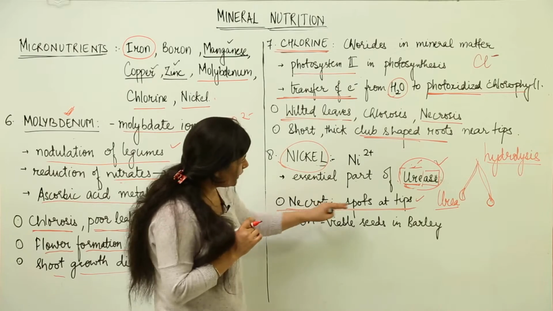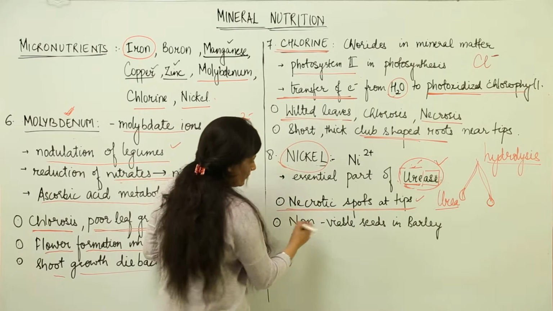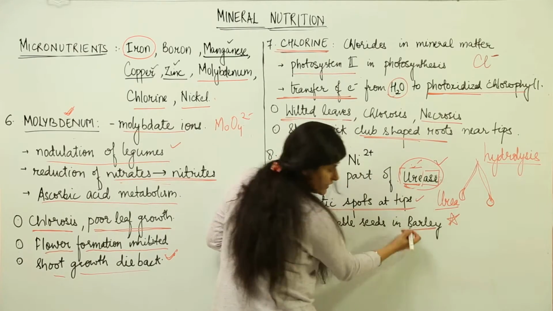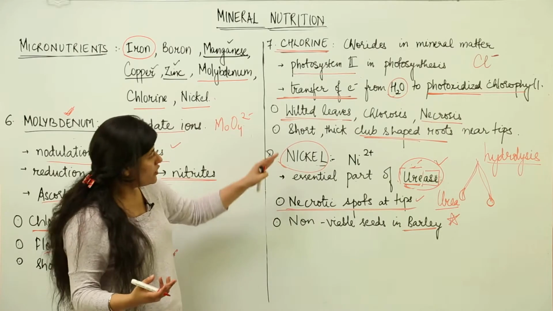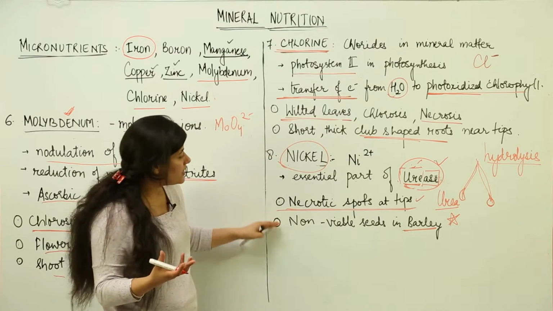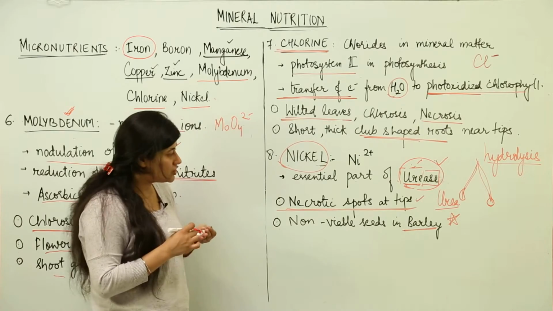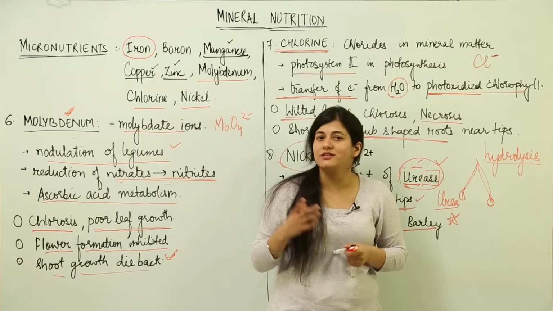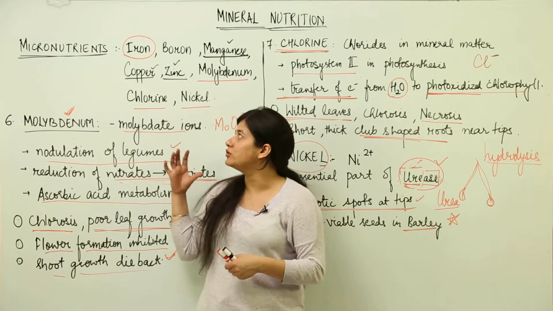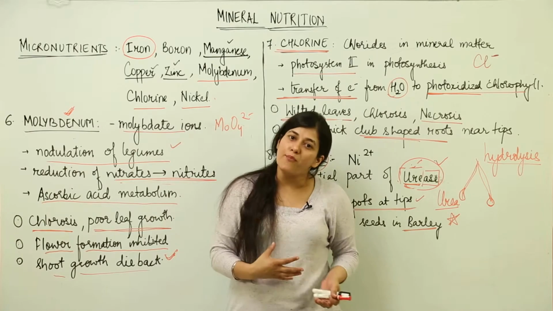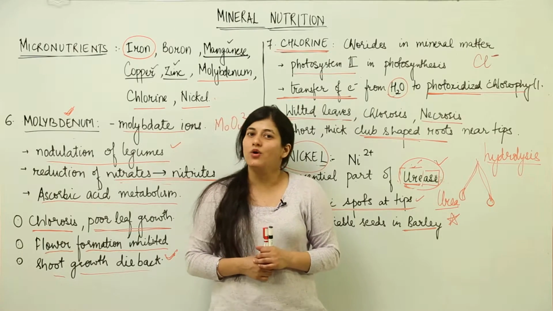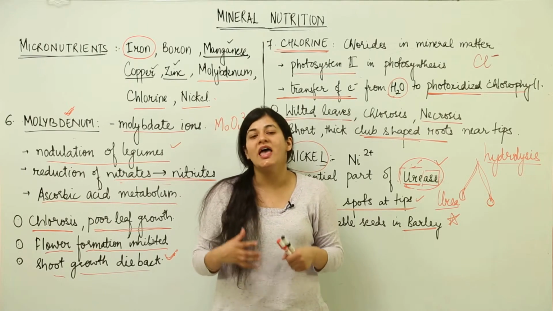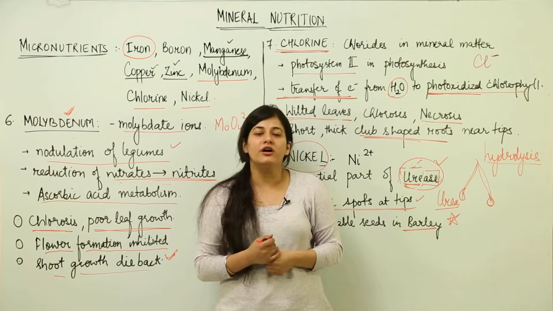So we see necrotic spots if nickel is deficient, and in one particular case, the seeds of barley, which is a cereal: if the barley plant is deficient in nickel, the seeds would be non-viable, that means they will not be able to germinate. So this is all about the micro elements. We have studied macro elements and micronutrients, their importance and their deficiency symptoms. I hope you will be able to learn the facts and understand the role each element has in the growth of a particular plant.